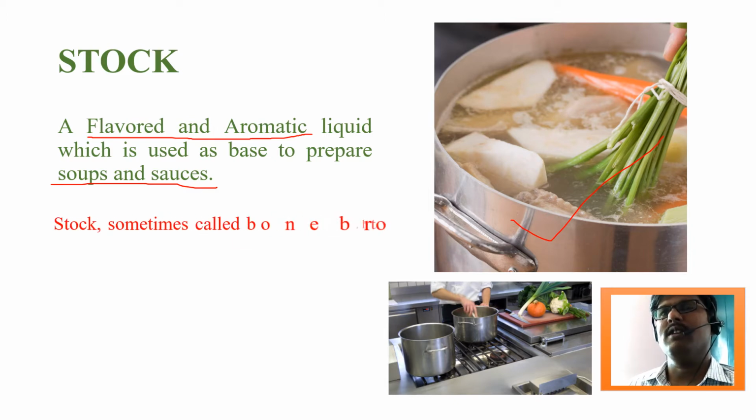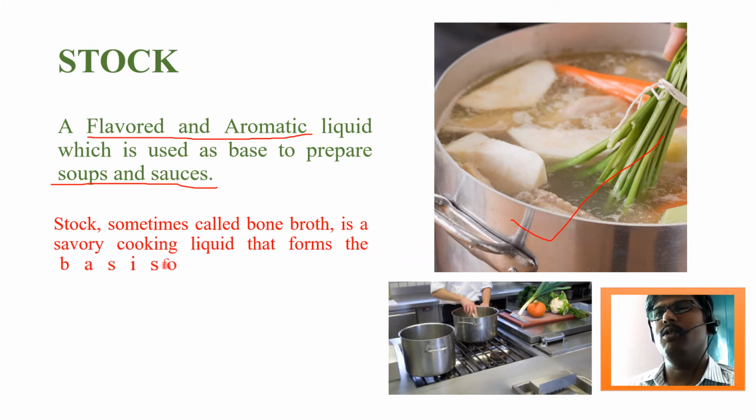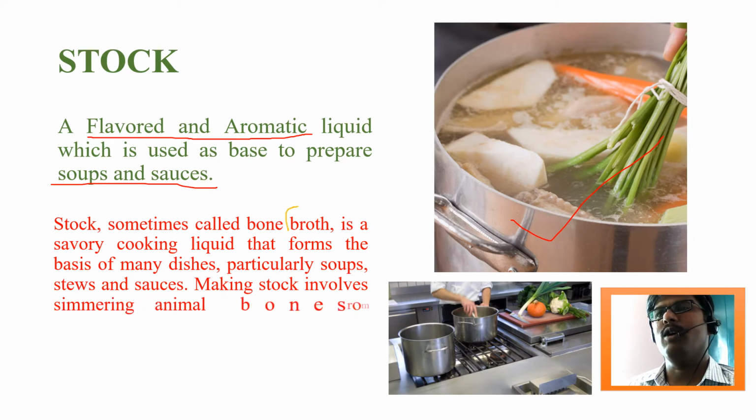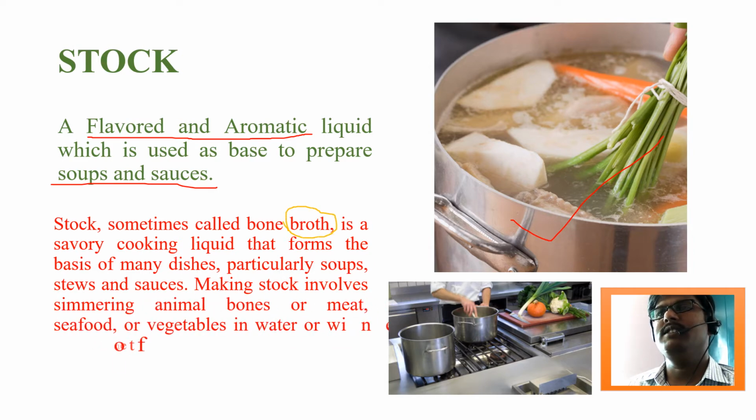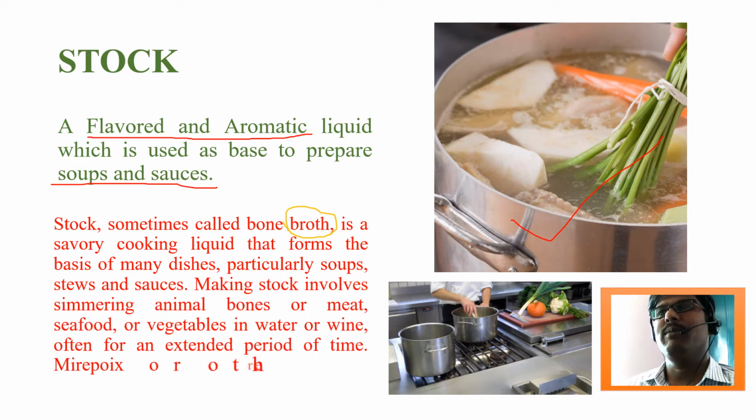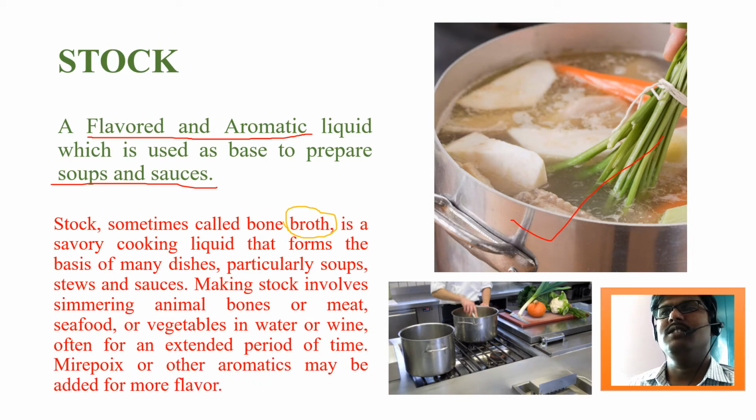Stock is sometimes called broth or bone broth. Broth means an aromatic liquid which is used to prepare some soups. This term is known as broth. It's a savory cooking liquid that forms the basis of many dishes, particularly soups, stews, and sauces. We can also prepare stews and sauces by using this stock as a base for that cuisine.